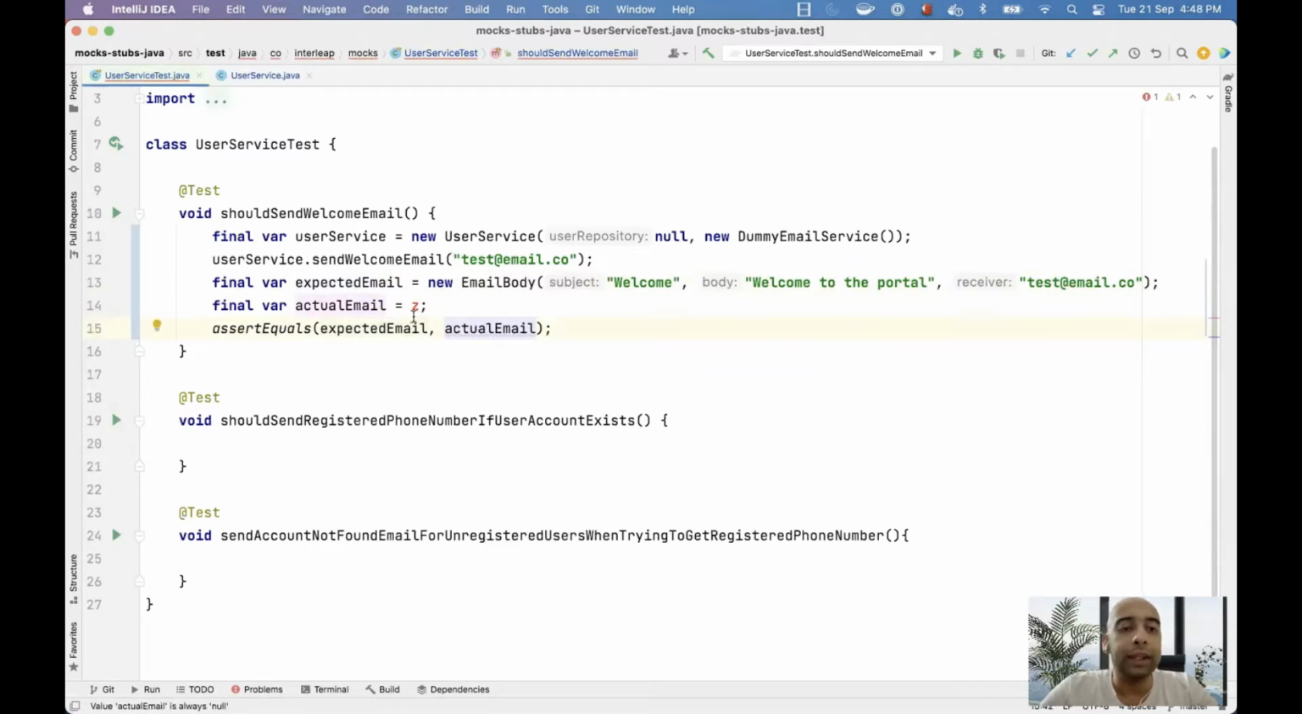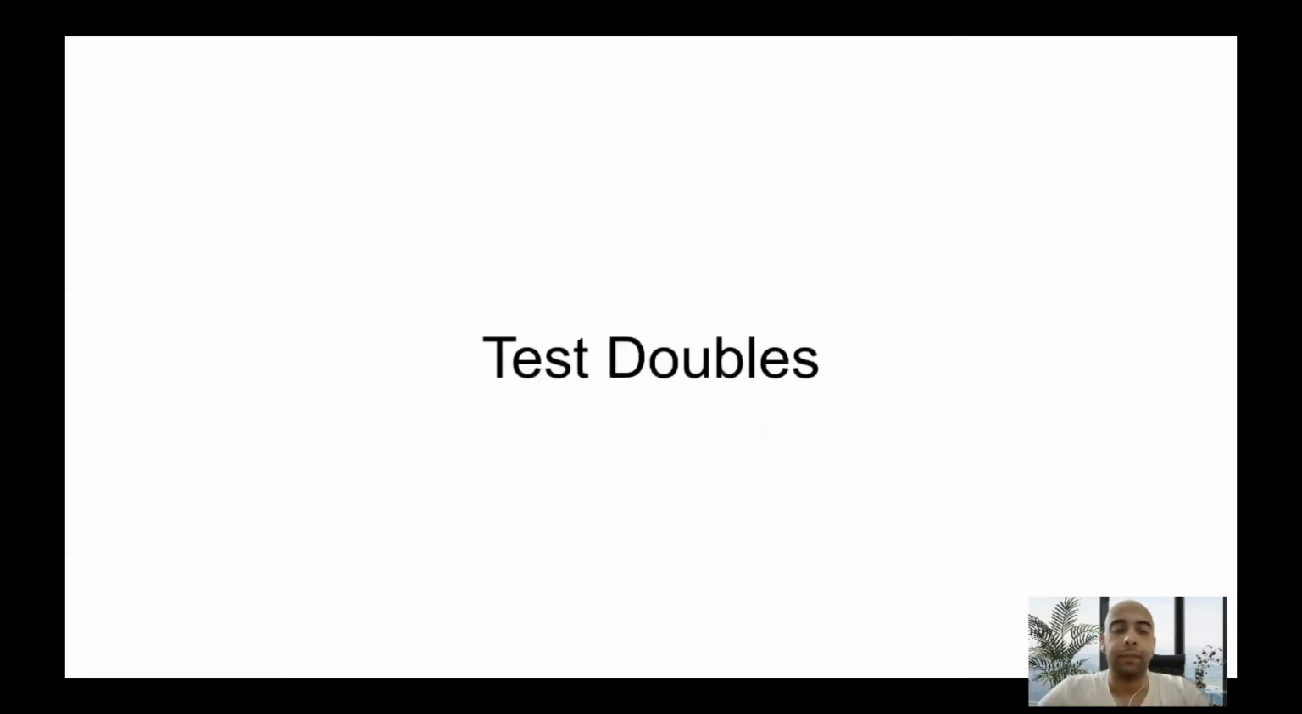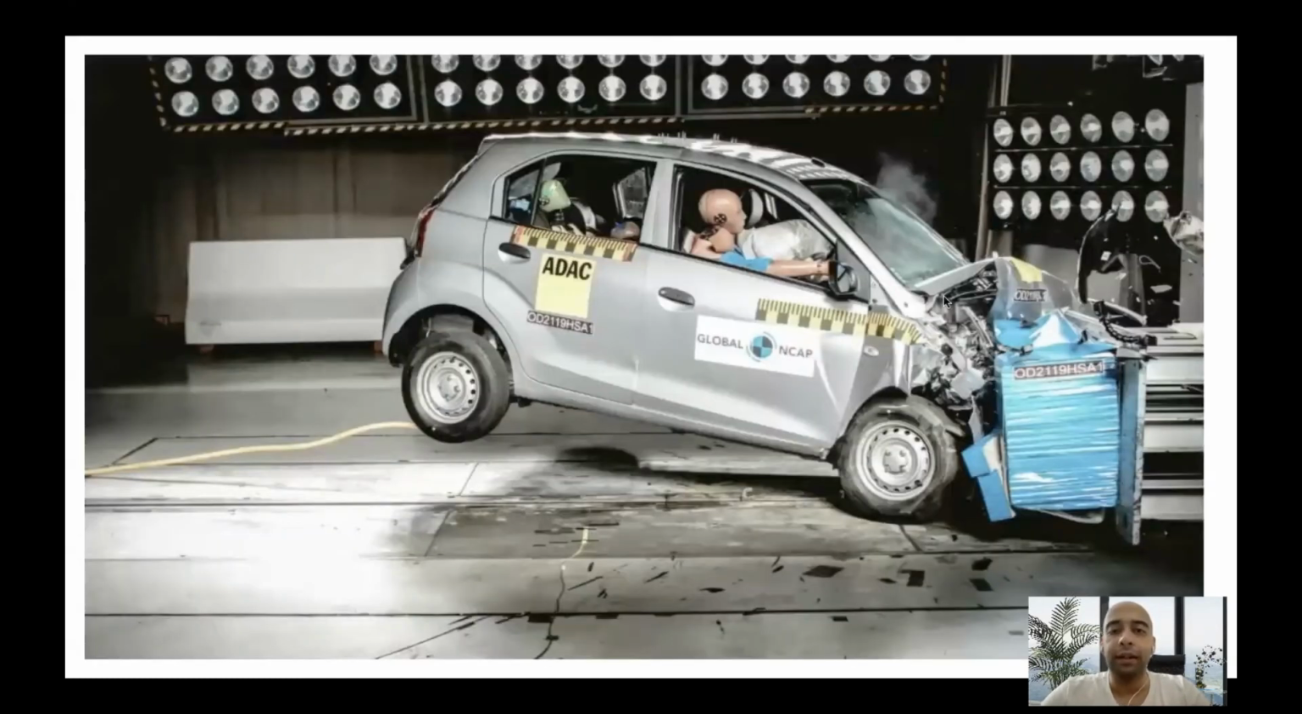So how do we get the email body with which the send method was called? To understand that, I would like you to understand test doubles in more detail. To understand what are test doubles, I would like to take an example that has nothing to do with software. What I'm talking about is car crash testing. Let's see what happens when a company tries to test a car. Here, the car is the subject under test and the human being is the dependency.